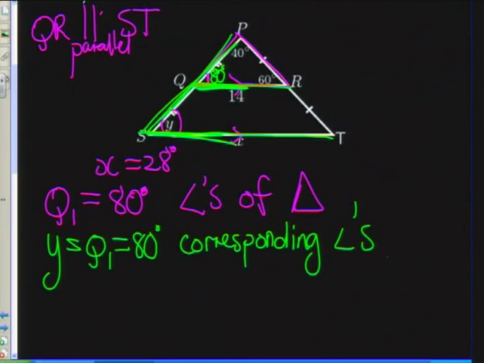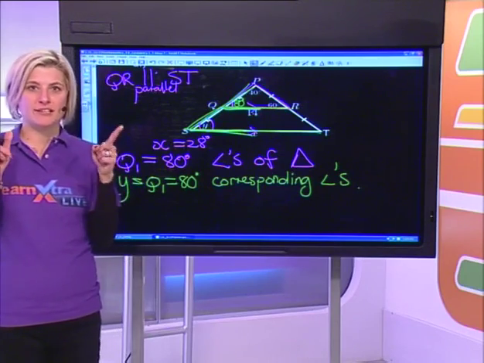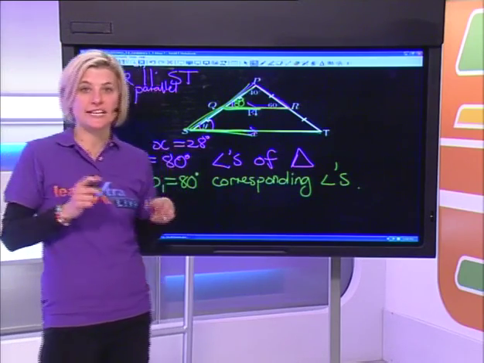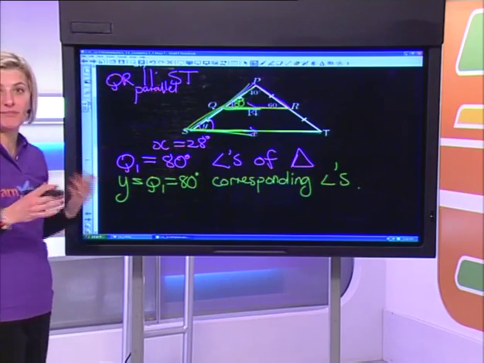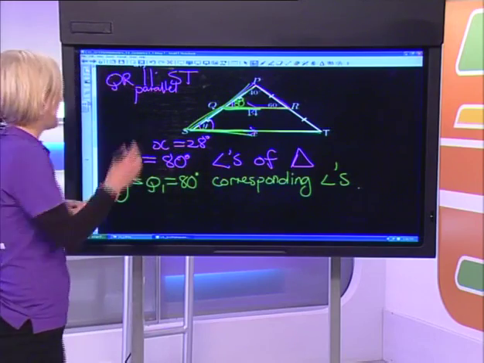Right, so in this question, we've incorporated the fact that the line joining the midpoints is twice the length of the third side, and the fact that it's parallel. So we had to know that it's parallel, else we couldn't have used corresponding angles.